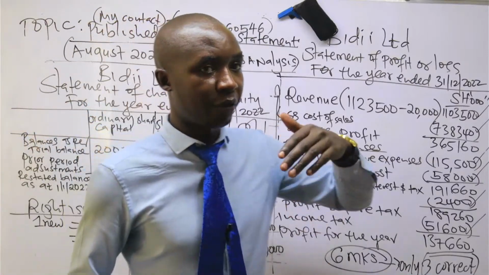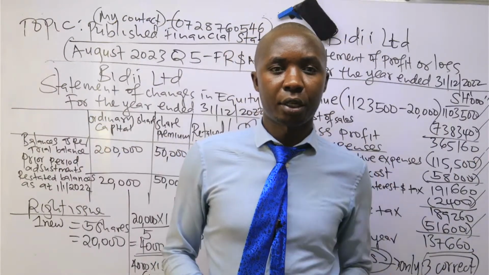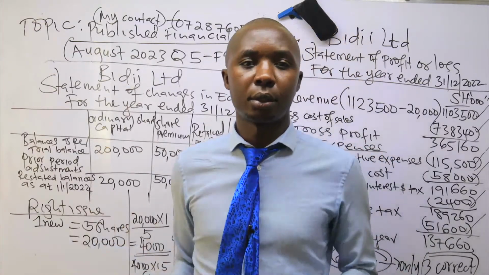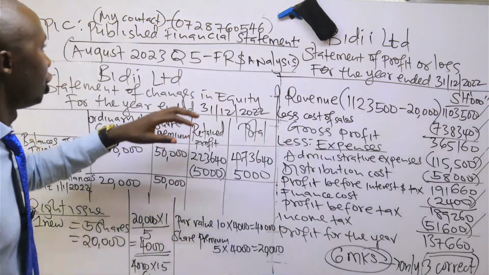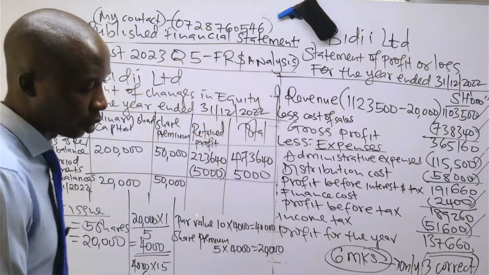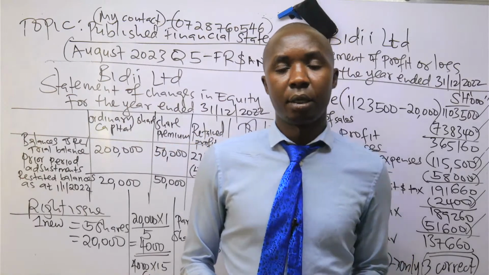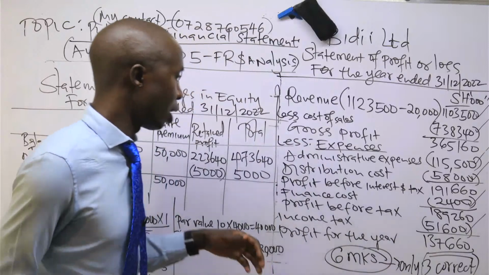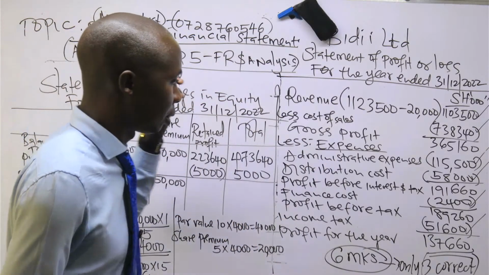So there's that first part of the question. This is a continued session whereby we need to finish this August 2023 question 5, financial reporting and analysis, which was tested by Kasnev in the previous sitting, that is August 2023. So we were doing the second part of the question.